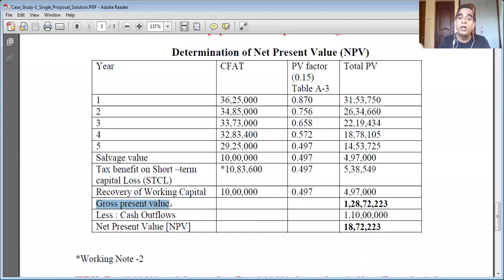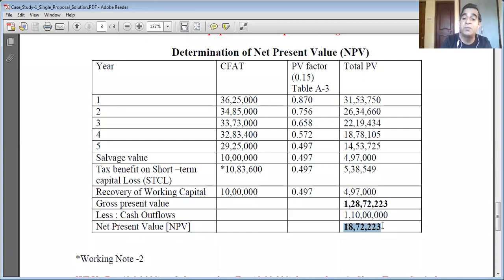So we converted all the future income into its present value. So now we can compare the present investment with the present value of the future cash inflows. The present value of all the cash inflows is 1,28,72,223 minus the total cash outflows of 1,10 lakh rupees. So total cash outflows are considered here. Please remember 1,10 lakh rupees. So the difference amount is called the net present value.